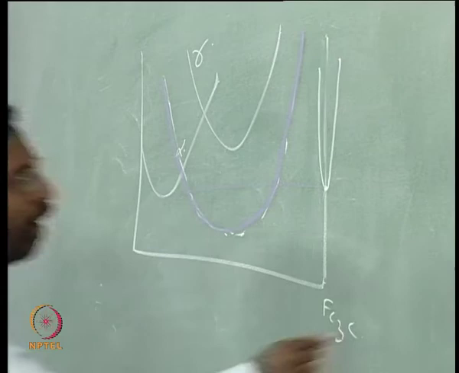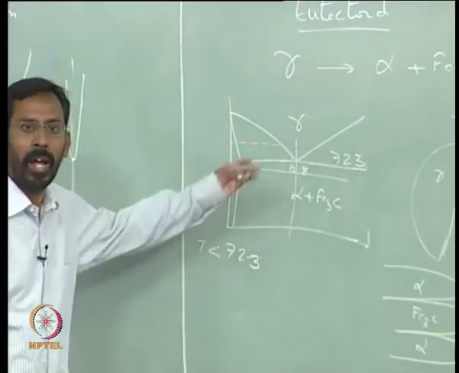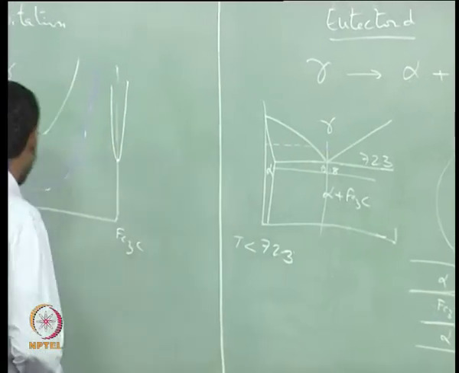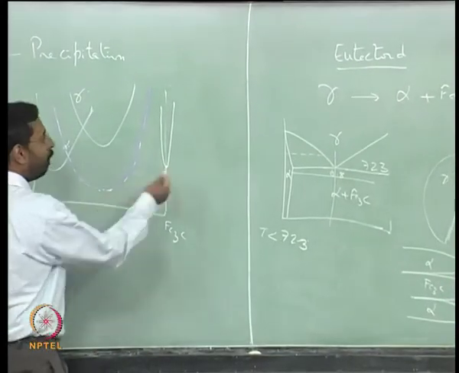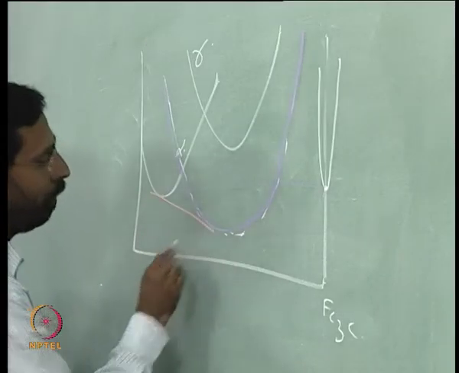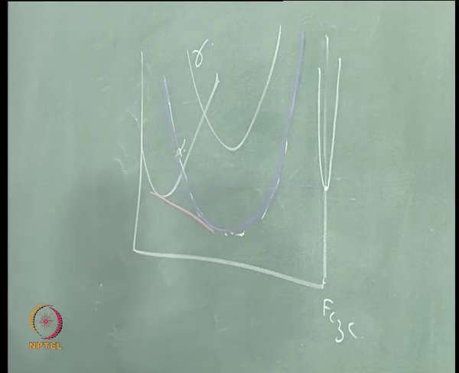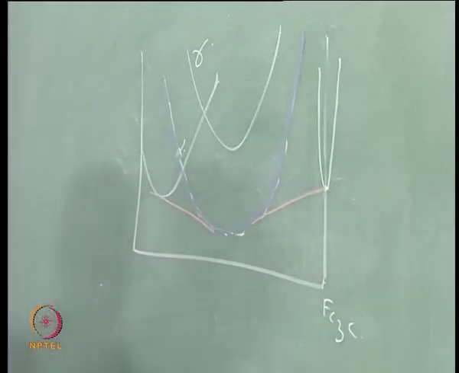So, if the same alloy I heat to a higher temperature, or keep it at a temperature higher than that, then at that temperature the only way I can see is that I would have a common tangent between alpha and gamma, and another common tangent between gamma and Fe3C.